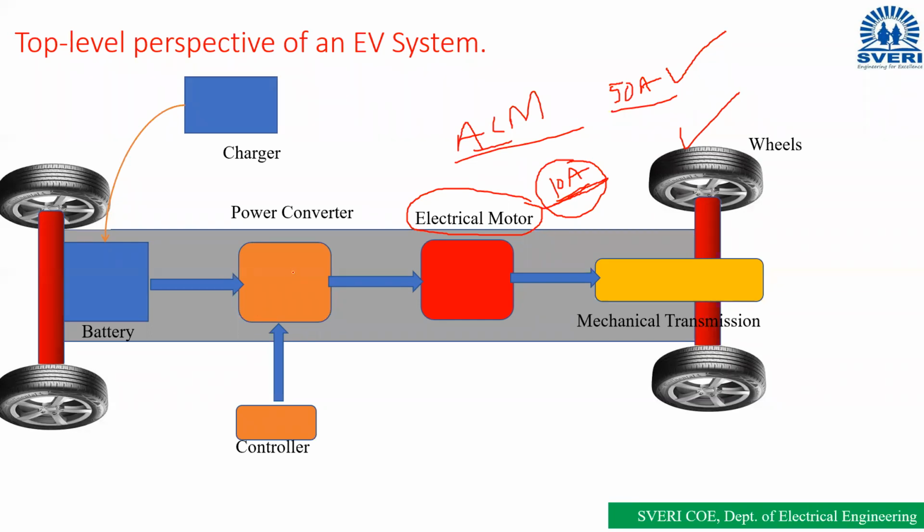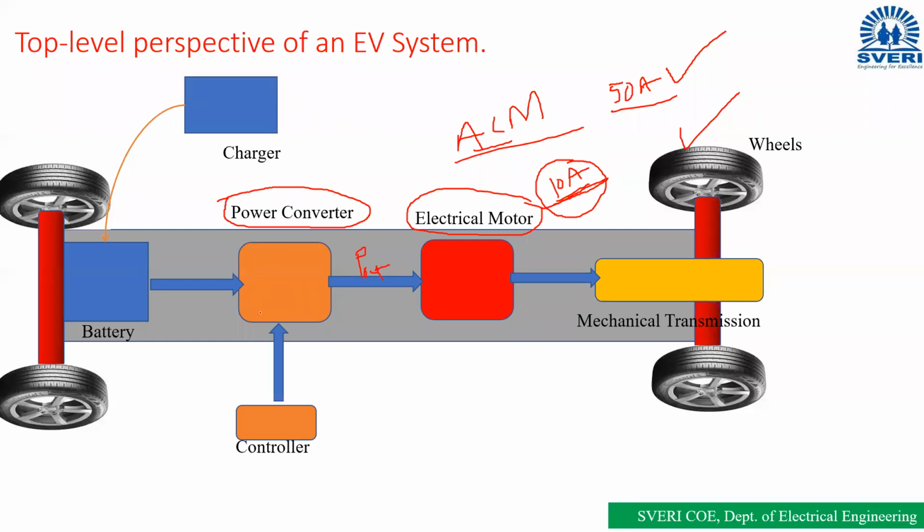So one more thing, the power electronic converter is designed by using power semiconductor devices.